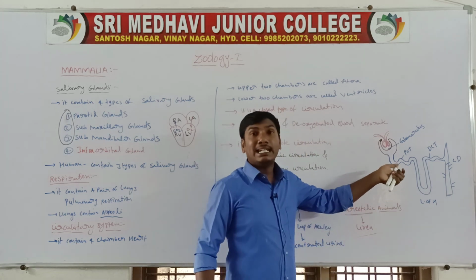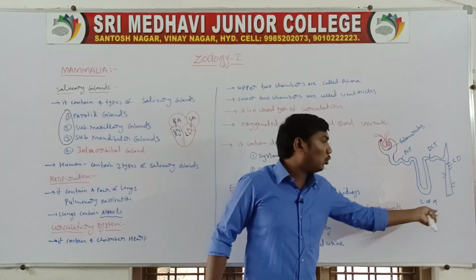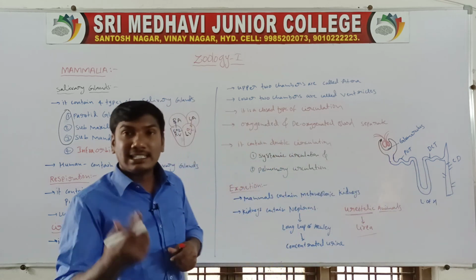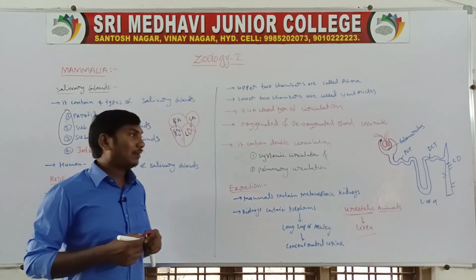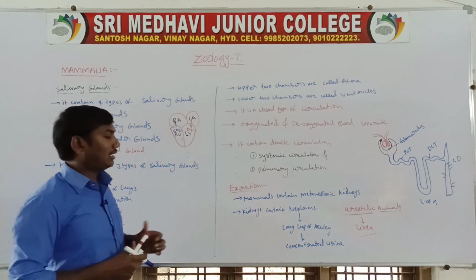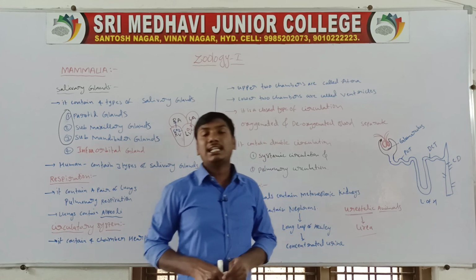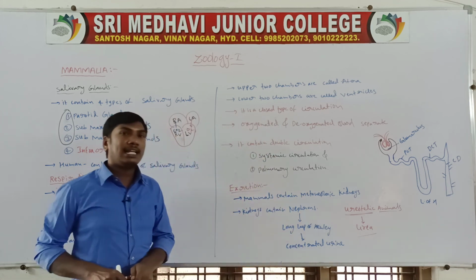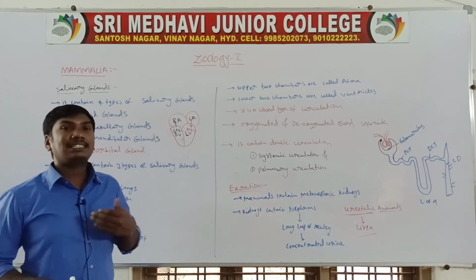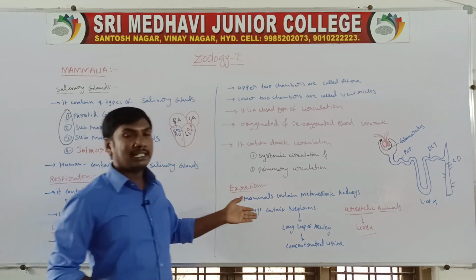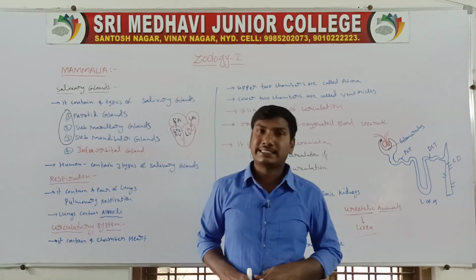Kidneys contain nephrons. These nephrons contain a long loop of Henle, which helps in the excretion of concentrated urine. The mammals are ureotelic animals, meaning they excrete urea. So that is the excretory system. Next one, skeletal system.